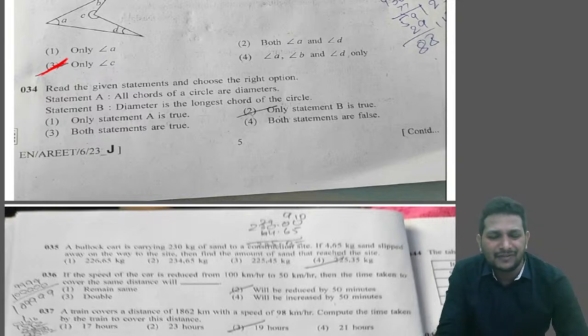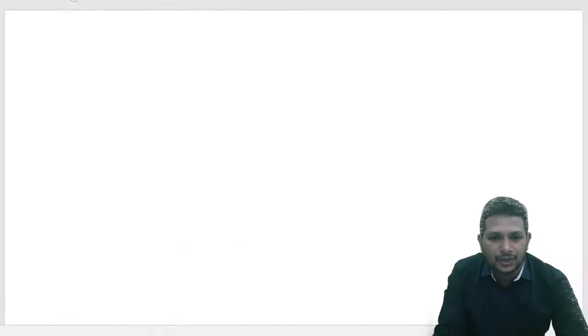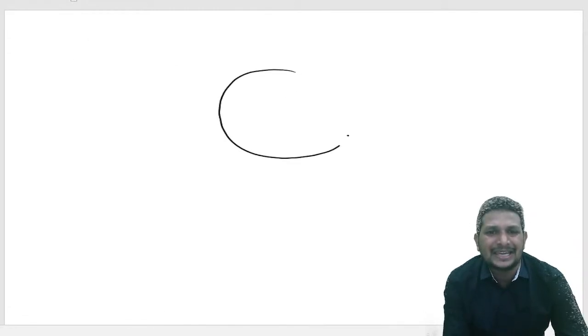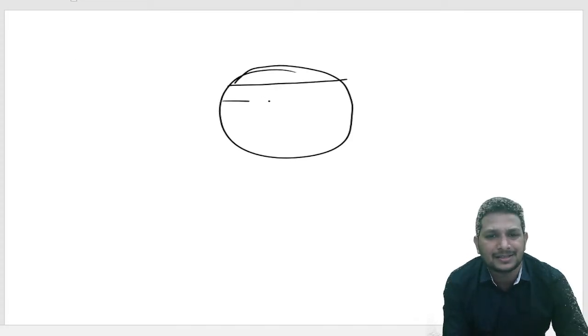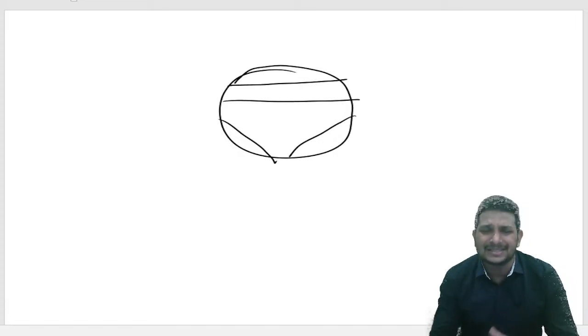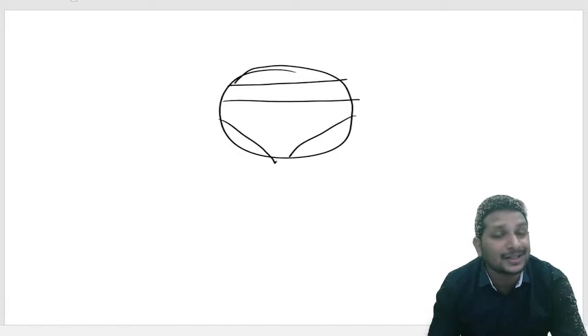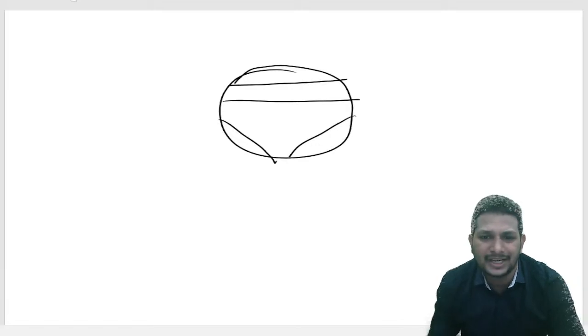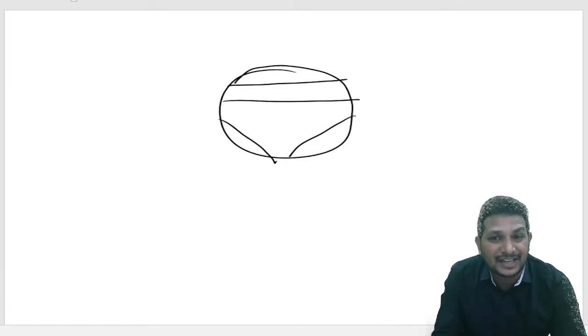But can we say all the chords are diameters? Let's discuss with a diagram. If I take any circle, a line joining any 2 points like this, like this, all these are chords, right? We can't say all the chords are diameters. So statement A is wrong.